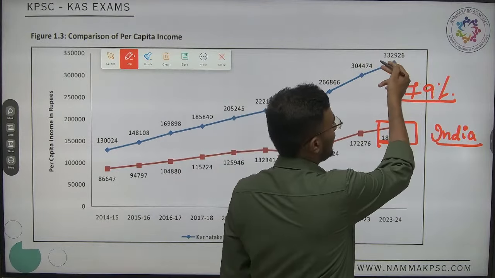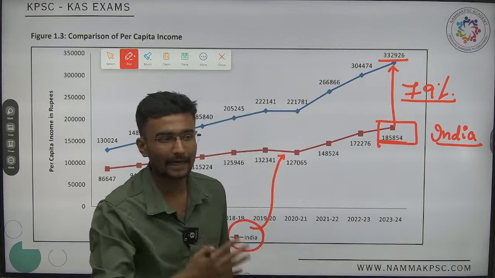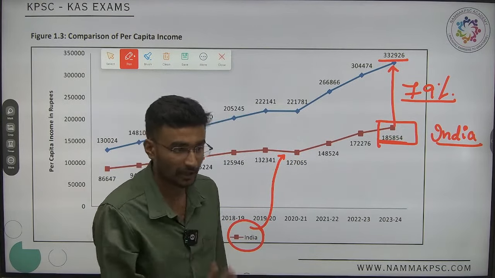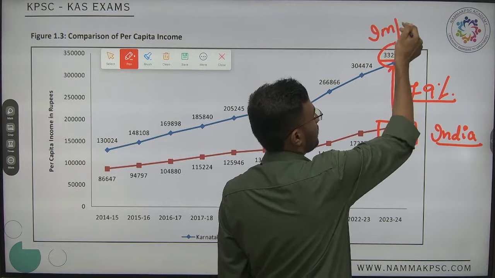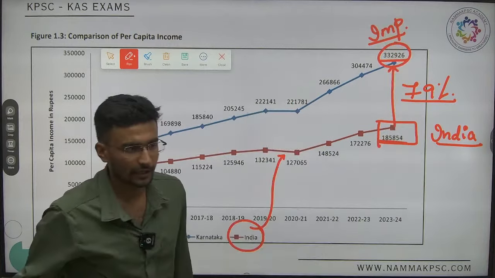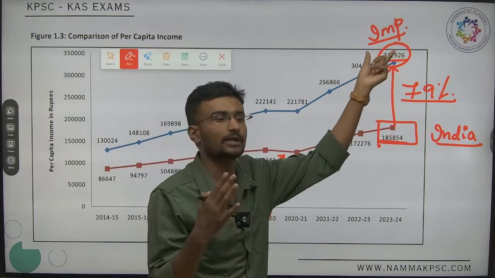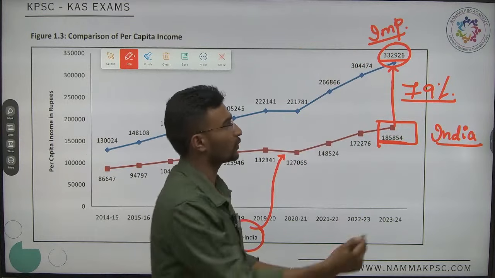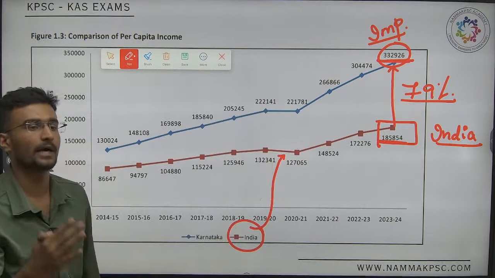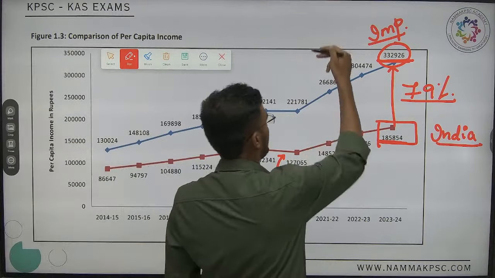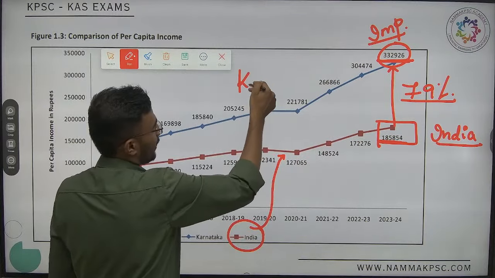It is 3,32,926 rupees. Nothing but highly important. Remember this. Highly important one. 3,32,926 is the per capita income of which one? Income of Karnataka.